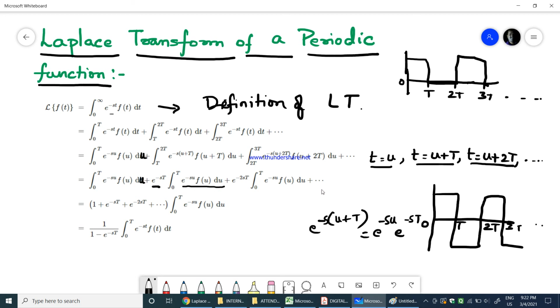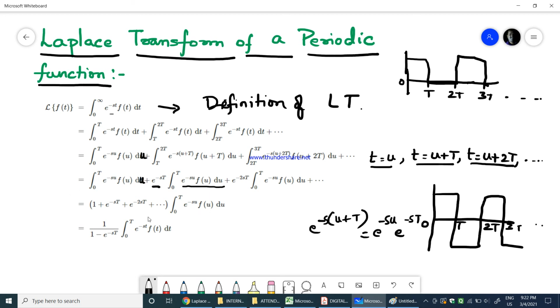So I can take the integration from 0 to T of e power minus su f of u as common in all these terms, where you can see that I get 1 plus e power minus sT plus e power minus 2sT plus so on, into the integration from 0 to T of e power minus su f of u du.